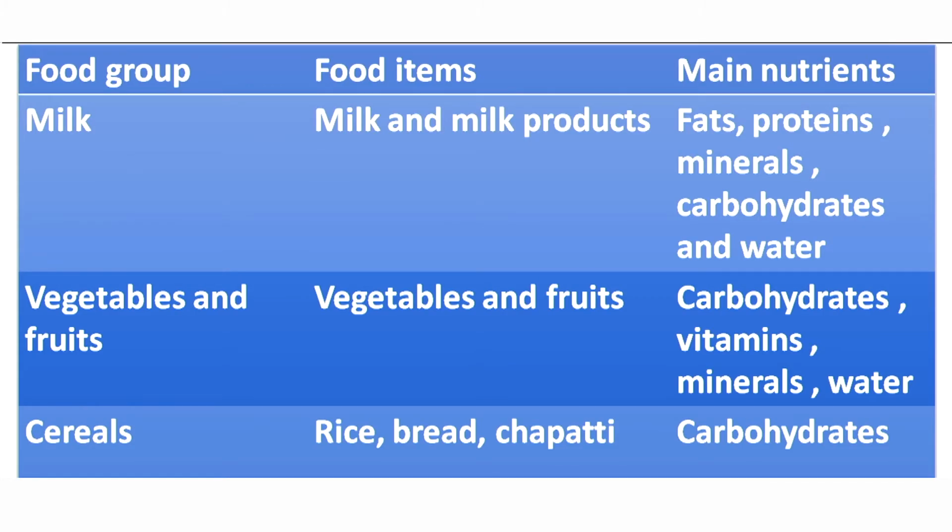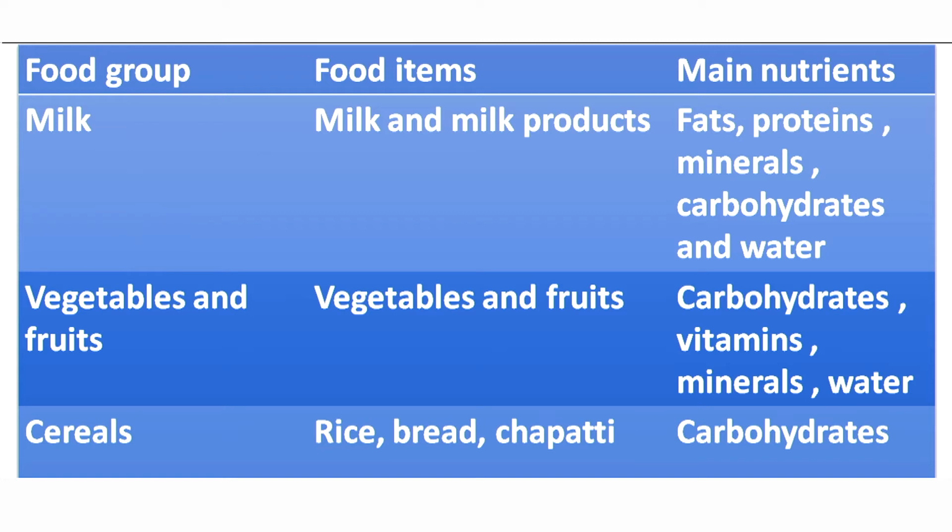Food items, milk and milk products. What are the major nutrients present in milk? Fat, proteins, minerals, carbohydrates and water. If you take vegetables and fruits, what are the important food items? It includes all the green vegetables and leafy vegetables and all types of fruits. What are the sources you find in vegetables and fruits? Carbohydrates, vitamins, minerals and water. That is why every day you should have vegetables as well as fruits.